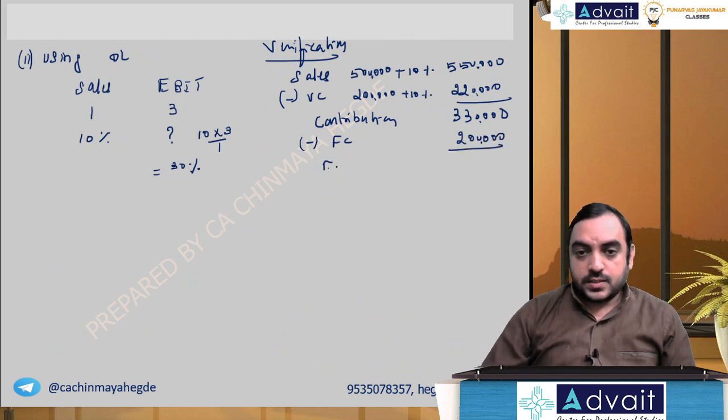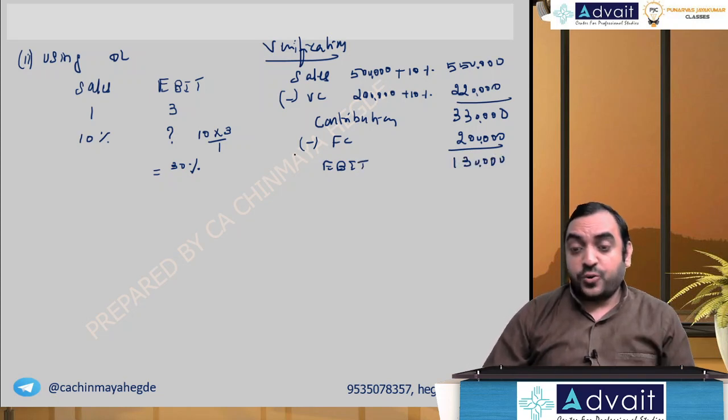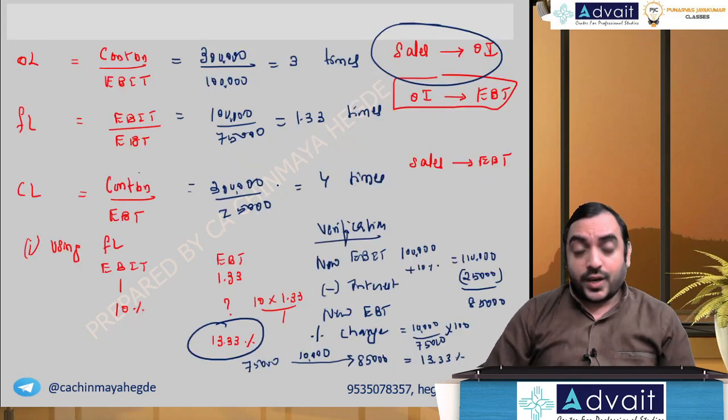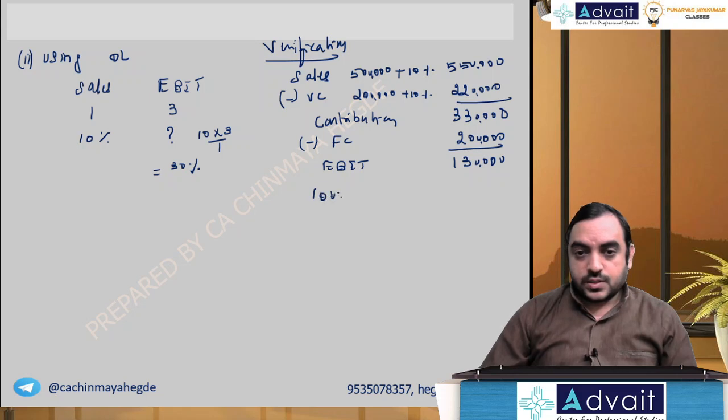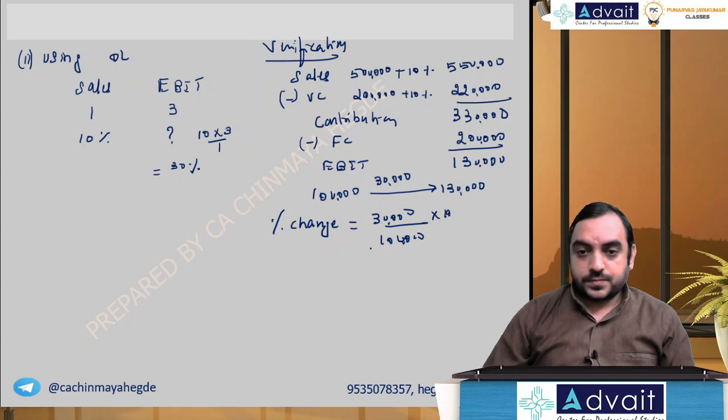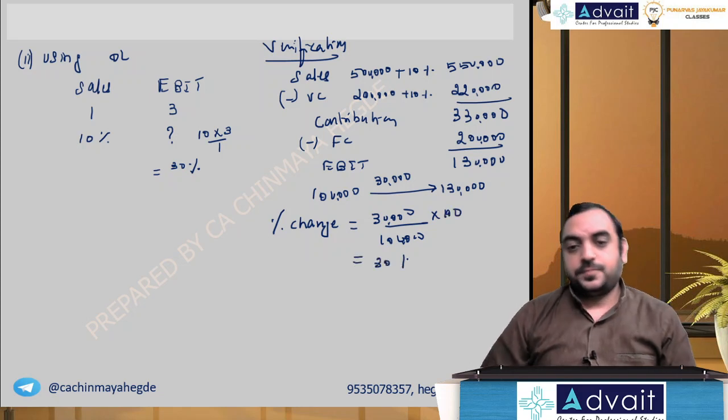So EBIT 1 lakh 30,000. So what happened to EBIT now? What was the previous EBIT? 1 lakh. 1 lakh has become 1 lakh 30,000. So 30,000 is the increase, but percentage increase: 30,000 from 1 lakh into 100, that is 30%.